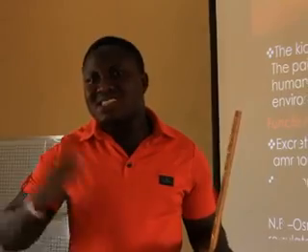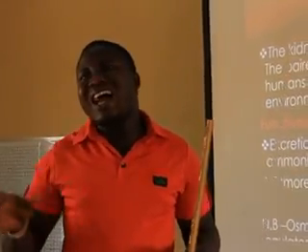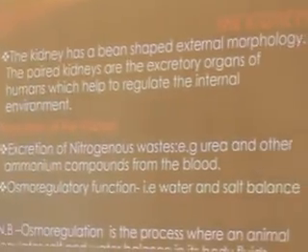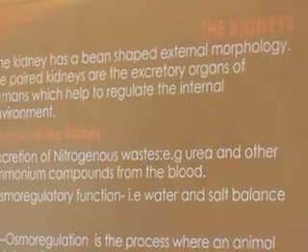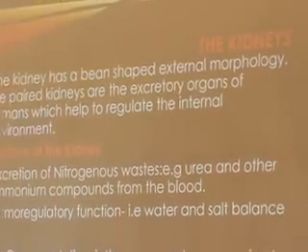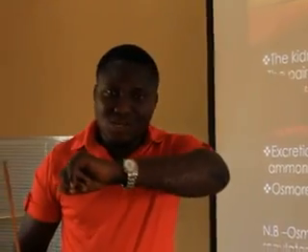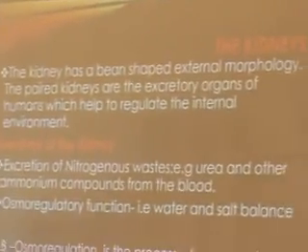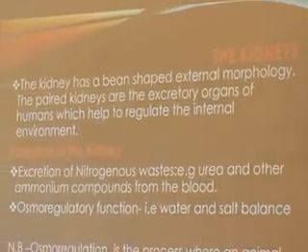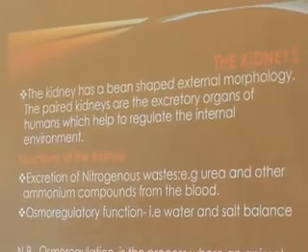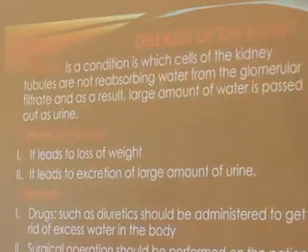So more of the waste inside of your body goes out through the water and ends up in the kidney. That is actually a balance for water. And then the salt, if it is too much in your body, begins to find a way also through the help of the kidney to see that there is a balance between water and salt. That's why when you taste the sweat on your skin, it tastes salty. That is actually an osmoregulatory function carried out by the kidney. Very quickly, I said that osmoregulation is the process where an animal regulates the balance between water and salt in its body fluid.